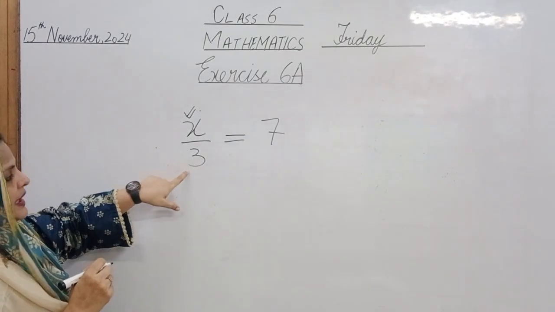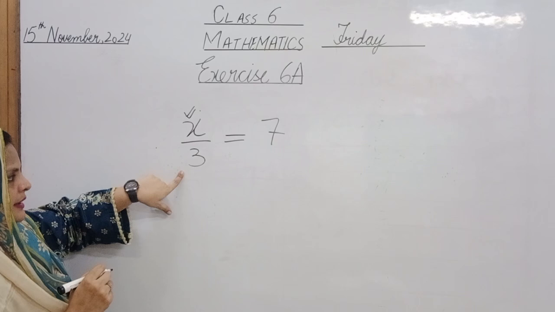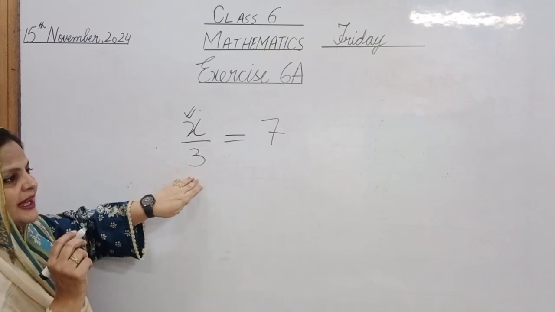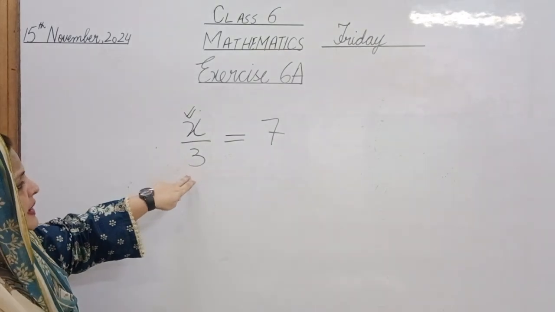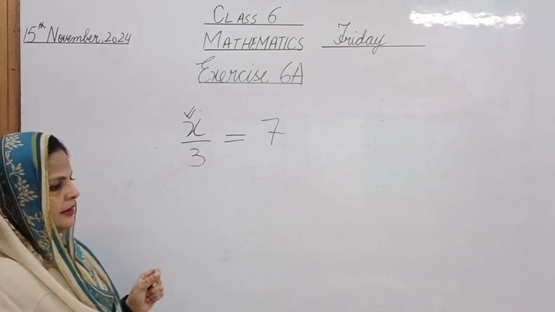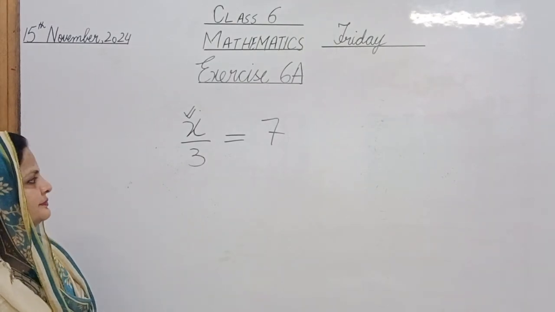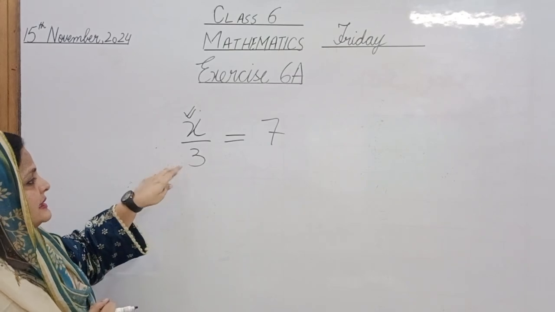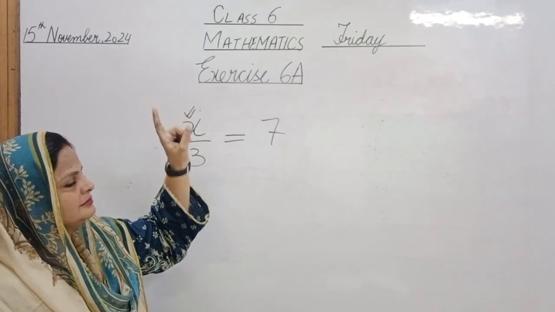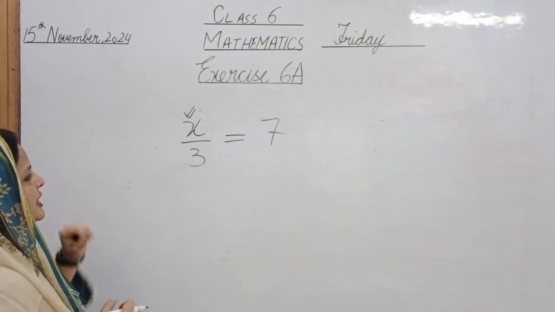Now see, if 3 is dividing x over here, what do you expect that it will do with 7 over there? Division ka opposite hum kya lete hain boys and girls? Yes, we take division's opposite, exactly multiplication.